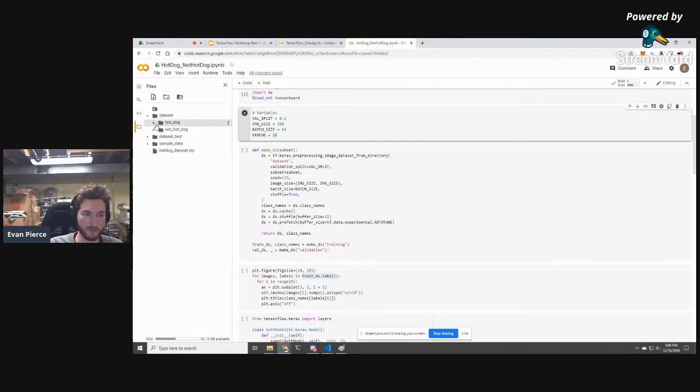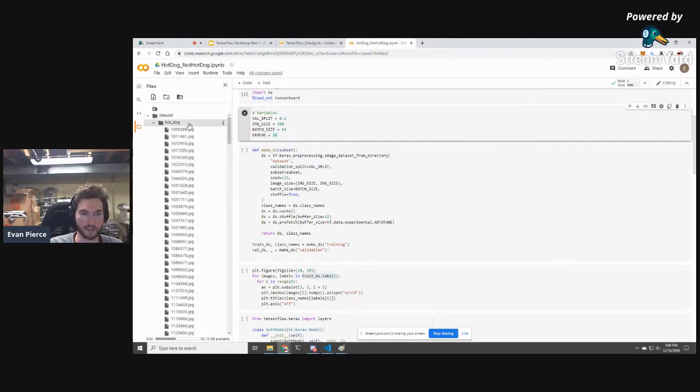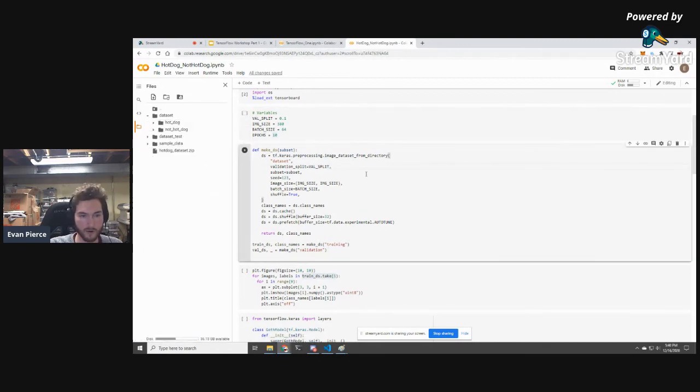So one epoch would be when the neural network has seen enough batches that it's seen all of the images in the data set. So I'm going to use TensorFlow data, which is a really strong data preprocessing API. I heavily recommend it if you're ever going into trying to make your own data set or your own data preprocessing.